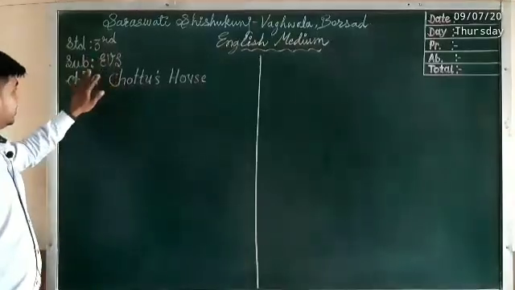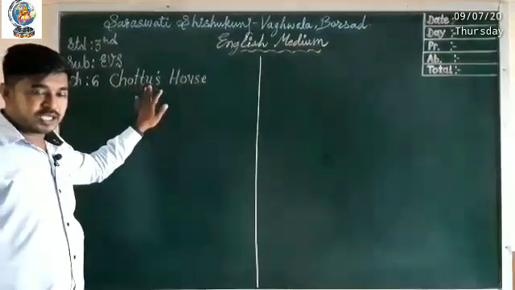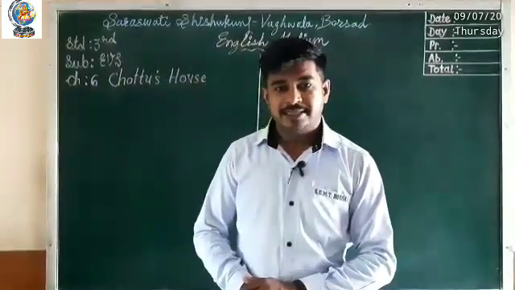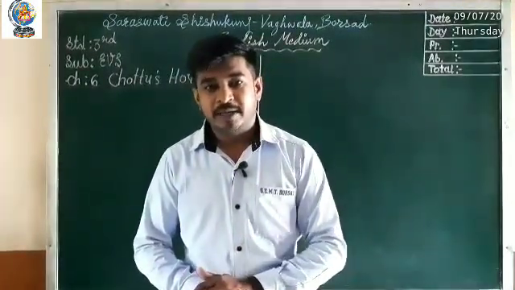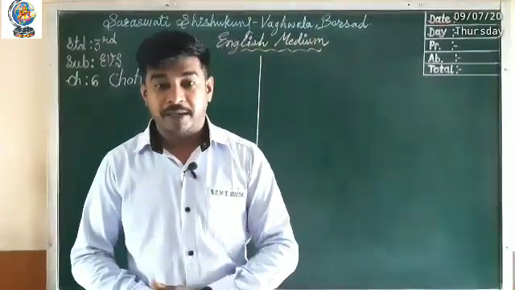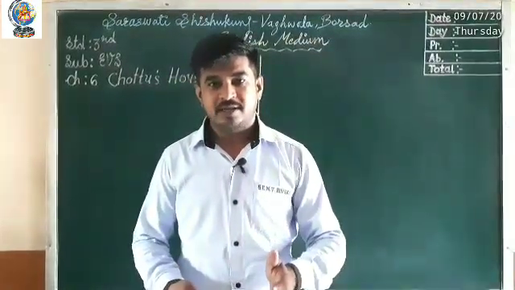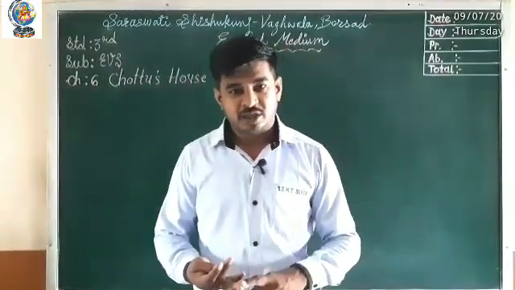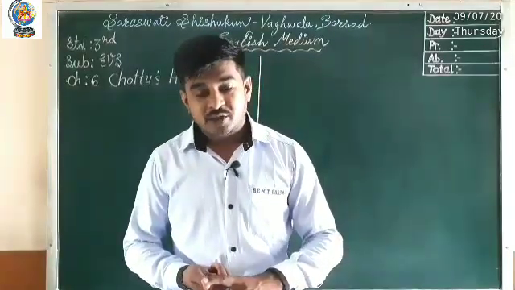Standard 3rd. Subject EVS. Chapter number 6. Chotu's House. Students, in the previous video we had seen that Chotu is wandering in Mumbai city, and he was living in the pipe, and he had made so many parts of his house like a dining room, kitchen, bathroom, storeroom, guest room.